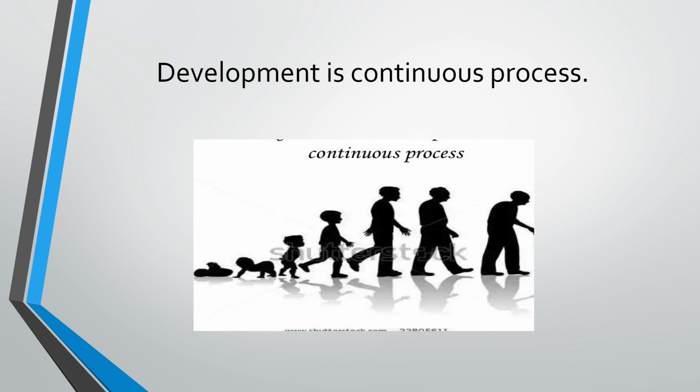Next principle is development is a continuous process. So growth and development is a continuous process from conception to death. In the early years of life, development consists of changes that lead to maturity of the child, not only of body size but functioning also, and also of the behavior. Slowly development happens in our body and also in our behavior. And even after maturity has been attained, development does not end. These changes continue until death, that is when our life ends.